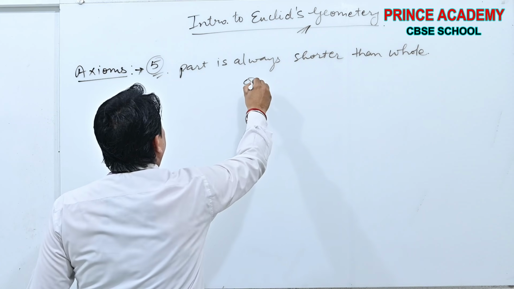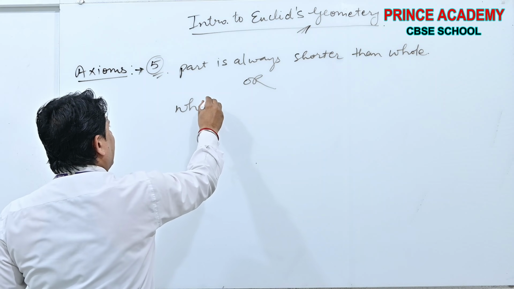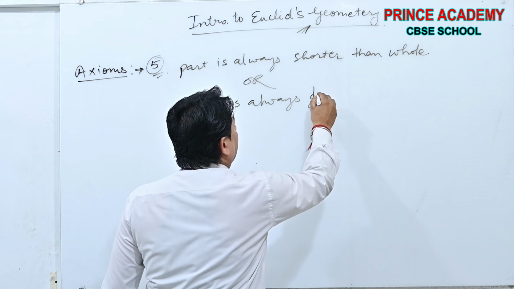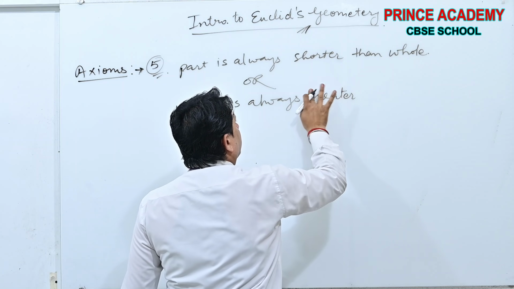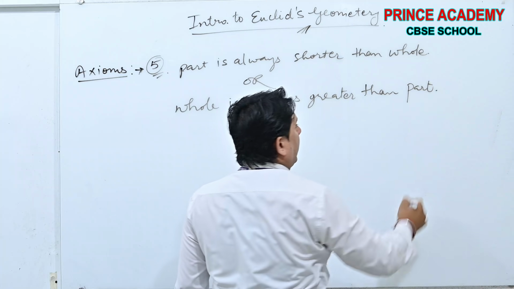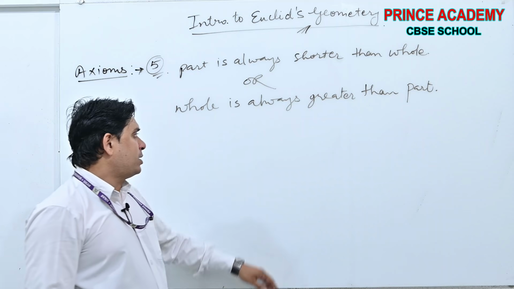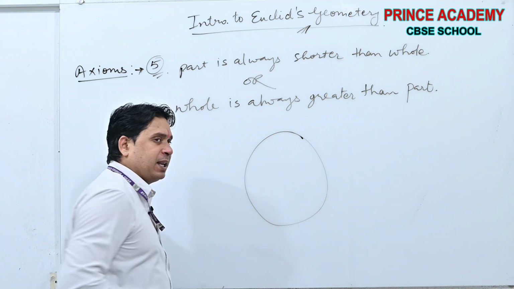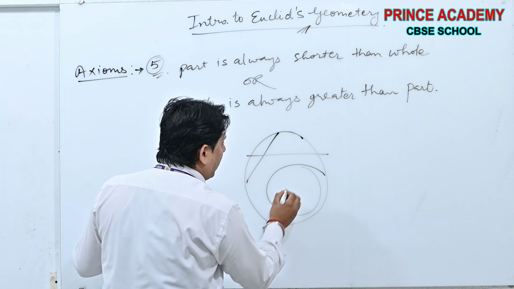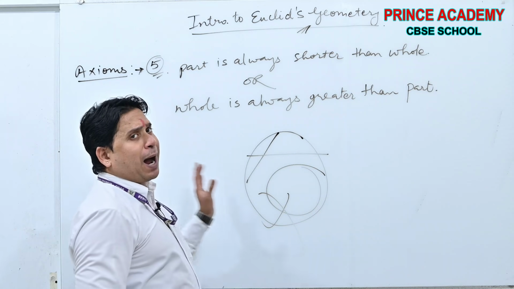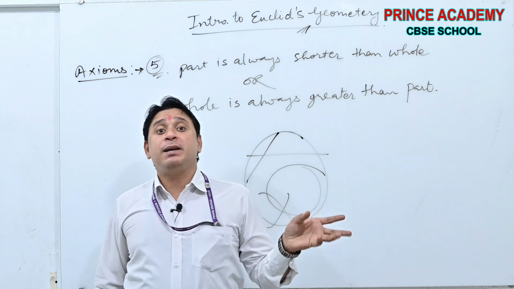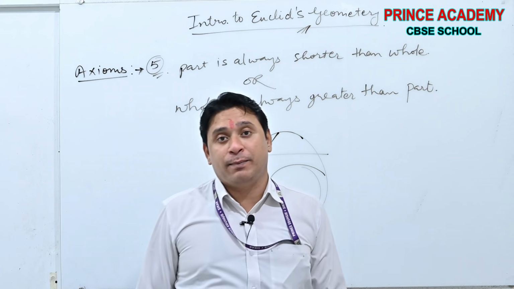Or you can say whole is always greater than part. Suppose this is a circle having some area. If you cut any part of this whole, the area of all the parts will be less than the whole. This is axiom number 5.